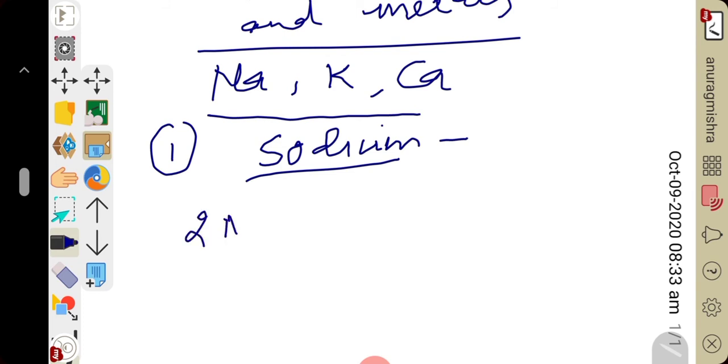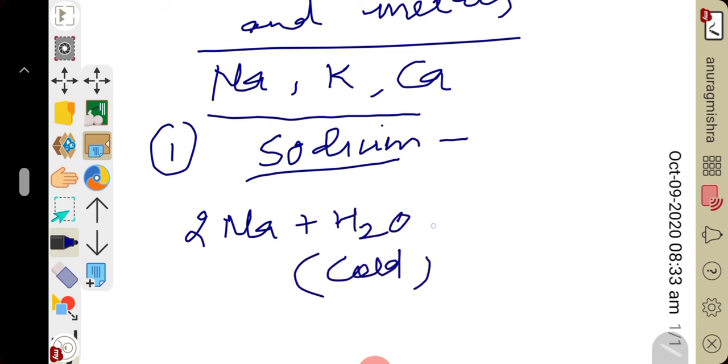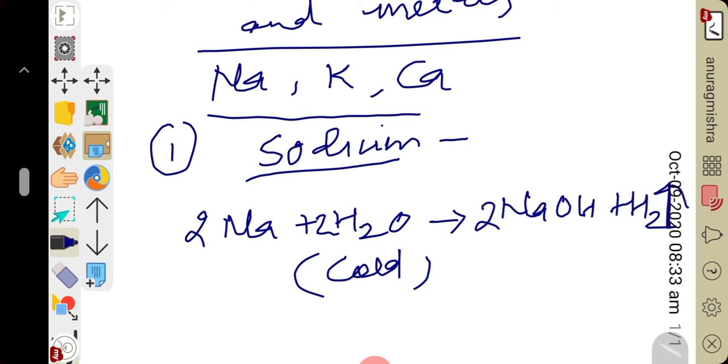Sodium plus cold water forms NaOH plus hydrogen gas. To balance it, you have to put stoichiometric coefficient 2: 2Na plus 2H2O gives 2NaOH, and hydrogen gas liberates.